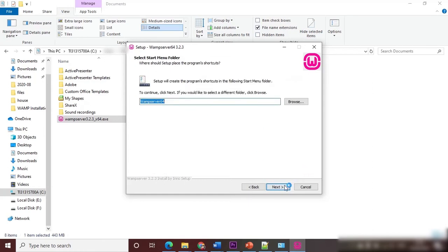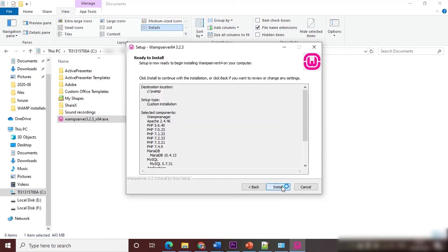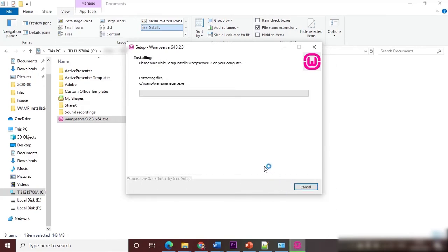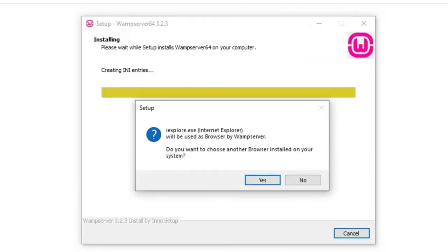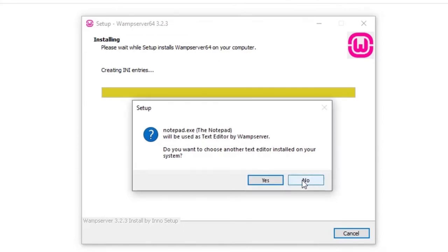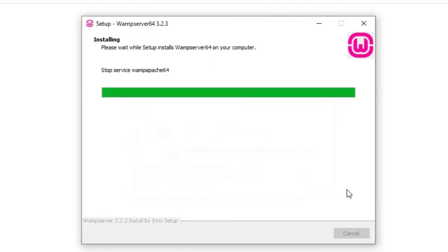Click next and click on install, and this will take several minutes to complete. Just before finishing the installation, you will be asked if you need to change the default text editor and the browser. If you want to keep the default settings and don't want to change them, click no to both of them.